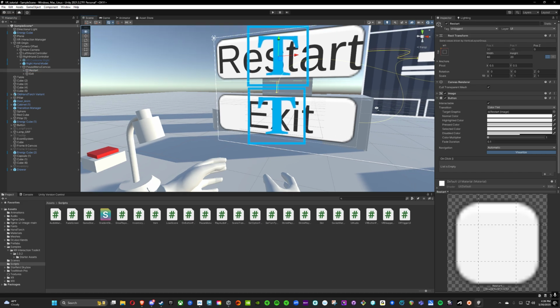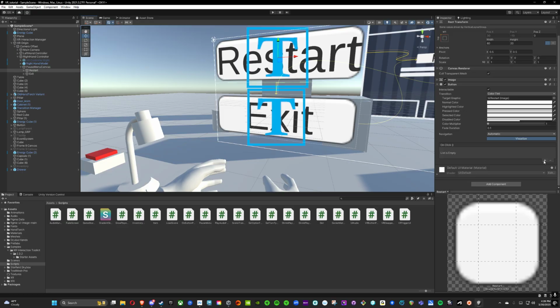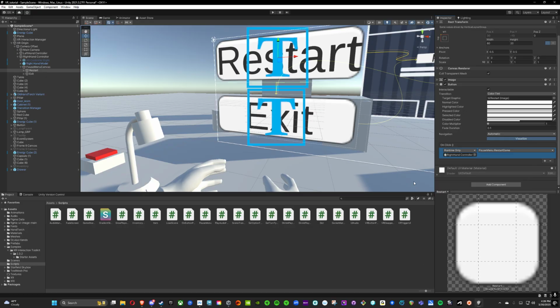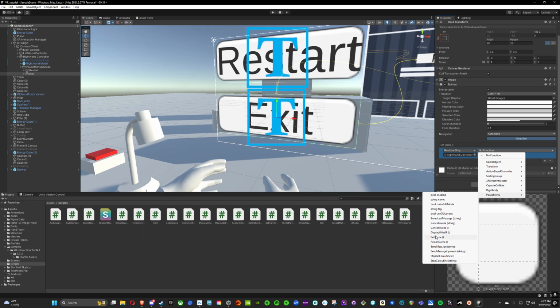So on my restart button, I'm going to hit the on-click event, and I'm going to drag in my right-hand controller and add the function of pause menu and restart game. Same thing for the exit button. I'm going to do the on-click event, drag in my right hand controller, and then the function will be pause menu and exit game.